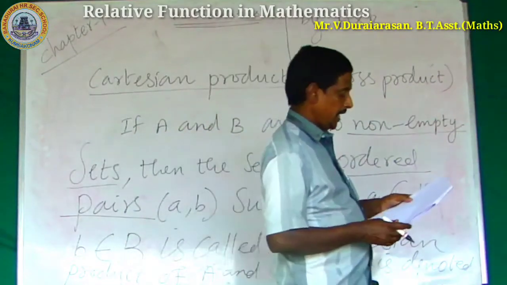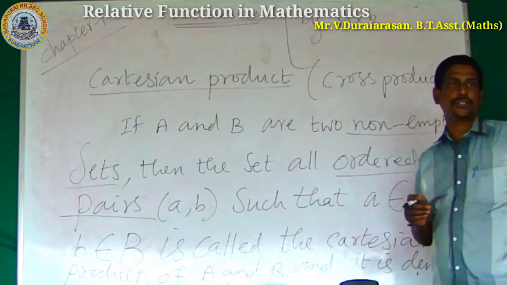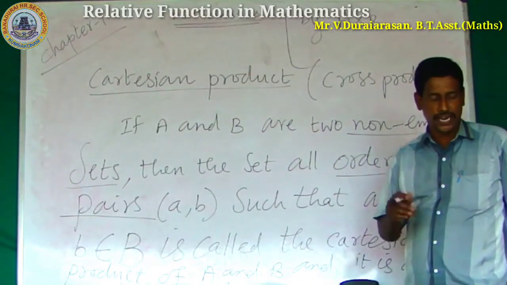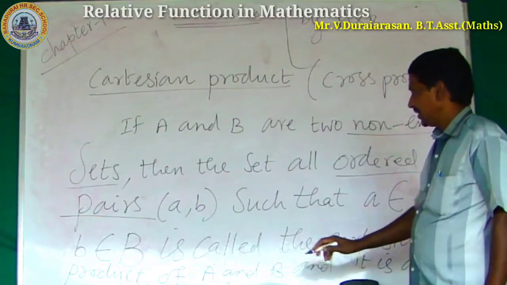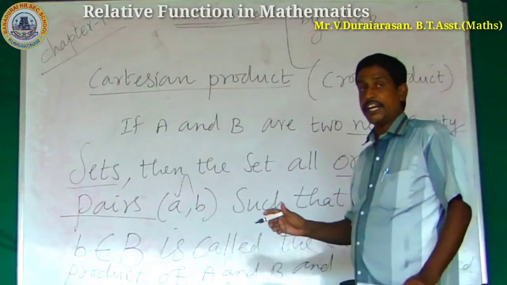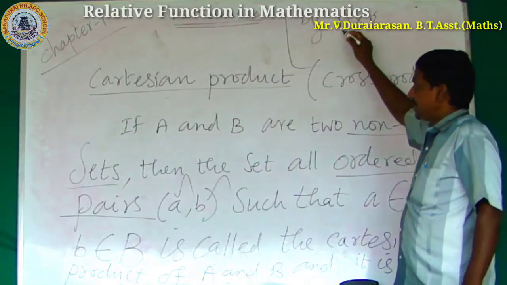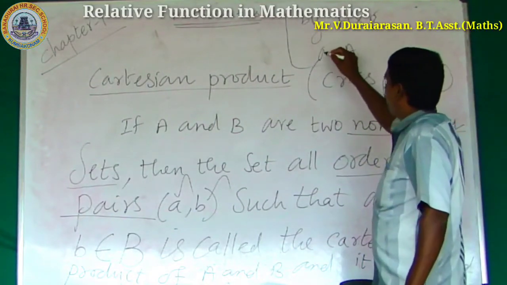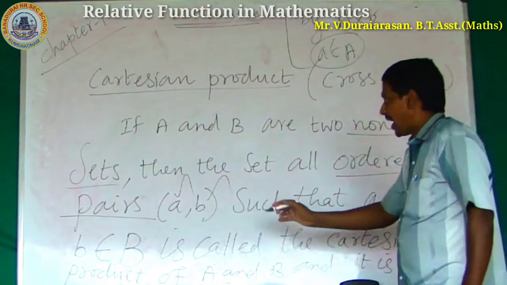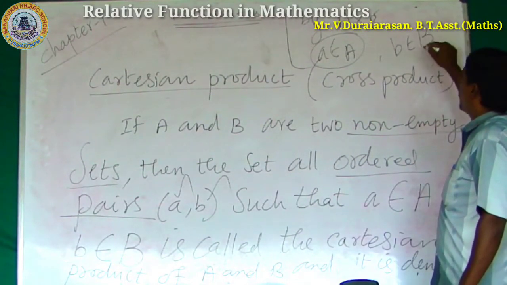A cross B is the set of all possible ordered pairs between the elements of A and B, where the first coordinate is an element of A, small a belongs to capital A, and the second coordinate is an element of B, small b belongs to capital B.